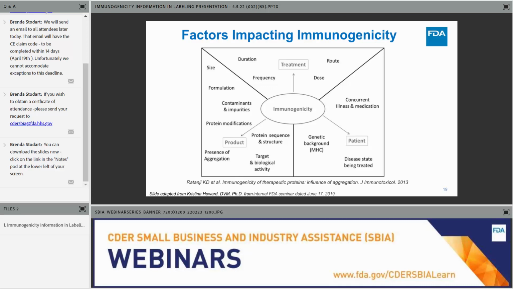Finally, we have the product factors. These may include the size of the product, the protein structure or sequence, protein modifications, the target or biological activity of that target, the formulation of the product, contaminants or impurities that are found in the formulation, or any presence of aggregation. Assessment of all of these factors can help to determine the overall potential immunogenicity risk.